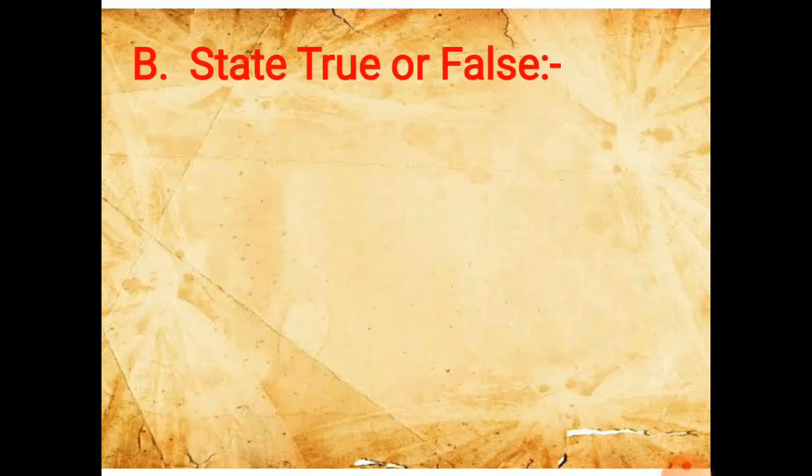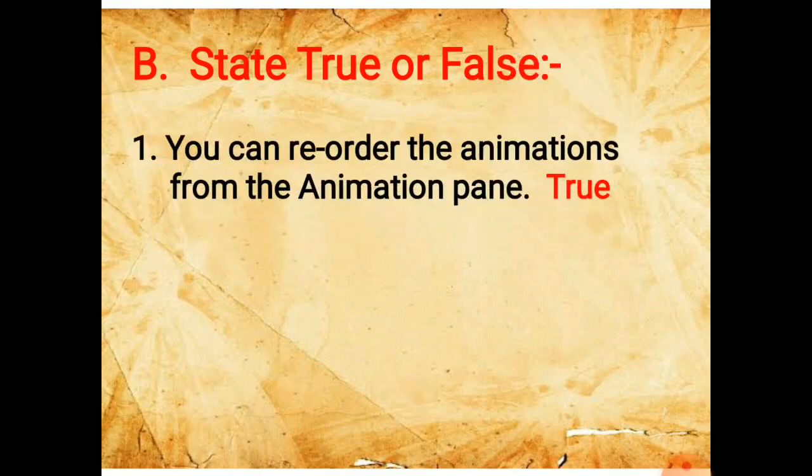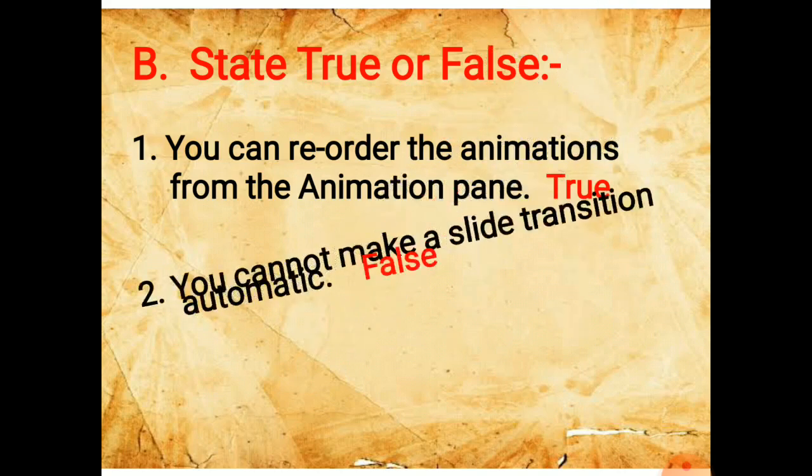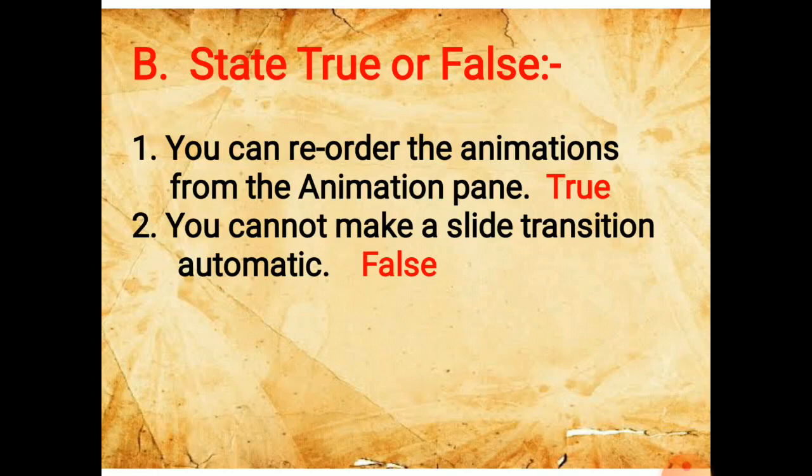Question number B, state true or false. The first question is, you can reorder the animations from the animation pane. This statement is true. Whenever you want to make any change in the animation, reorder it, or remove any animation and apply another animation, you can refer to the animation pane. Second one, you cannot make a slide transition automatic. This statement is false because you can easily make a slide transition automatic.